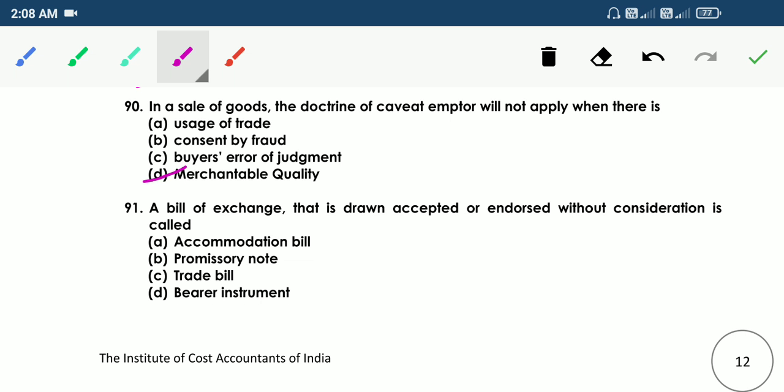91. A bill of exchange that is drawn, accepted or endorsed without consideration is called A, accommodation bill, B, promissory note, C, trade bill, D, bearer instrument. So the answer is A, accommodation bill. So without consideration.